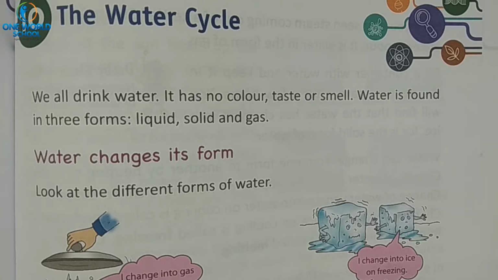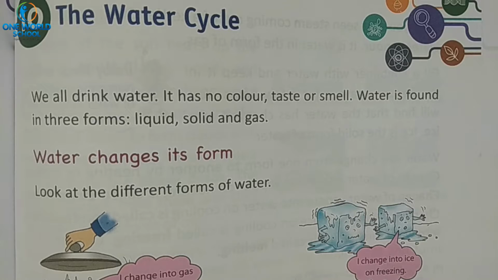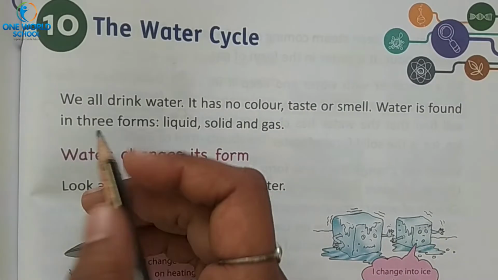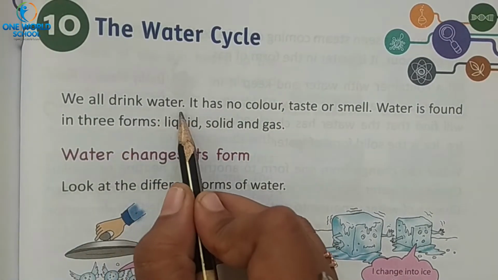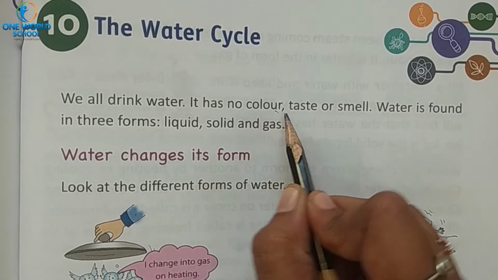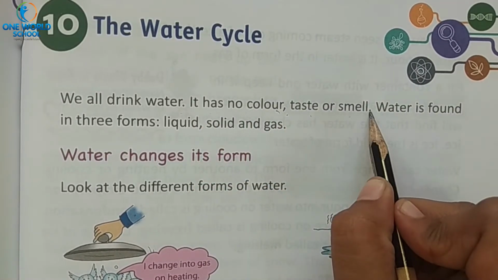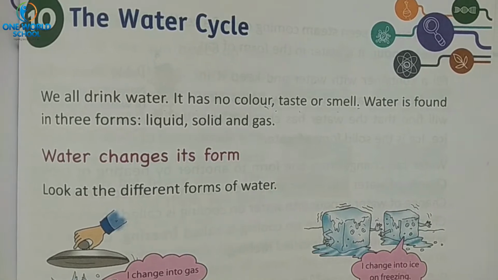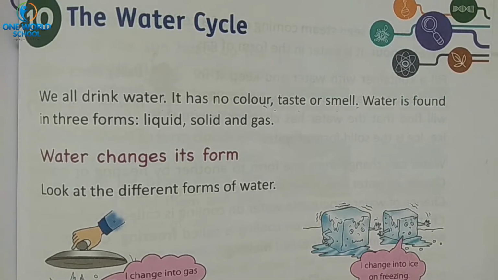What is the color of water? Can you tell me? No, water is of no color. Then what is the taste of water? No taste. Does water have any type of smell? Yes or no? No. So water has no color, no taste and no smell. Look here. We all drink water. It has no color, taste or smell.